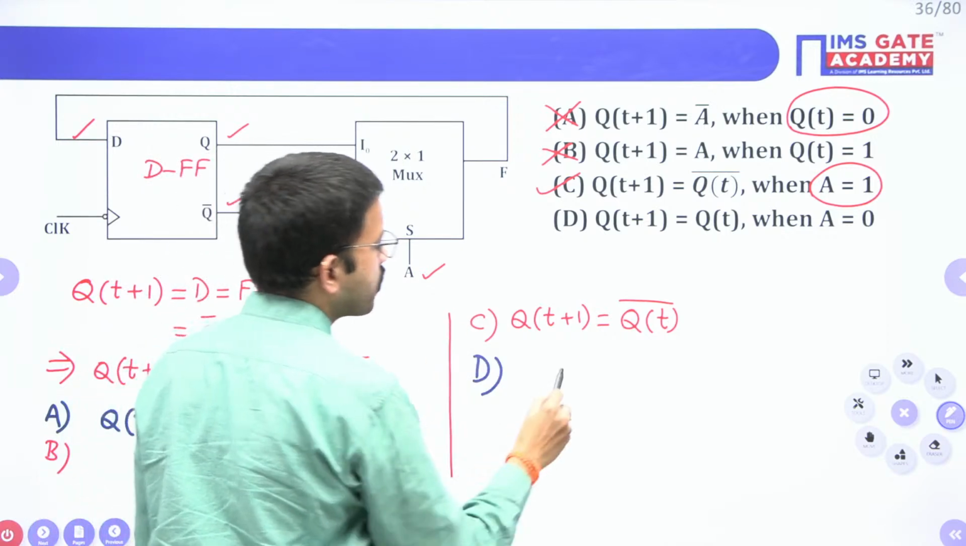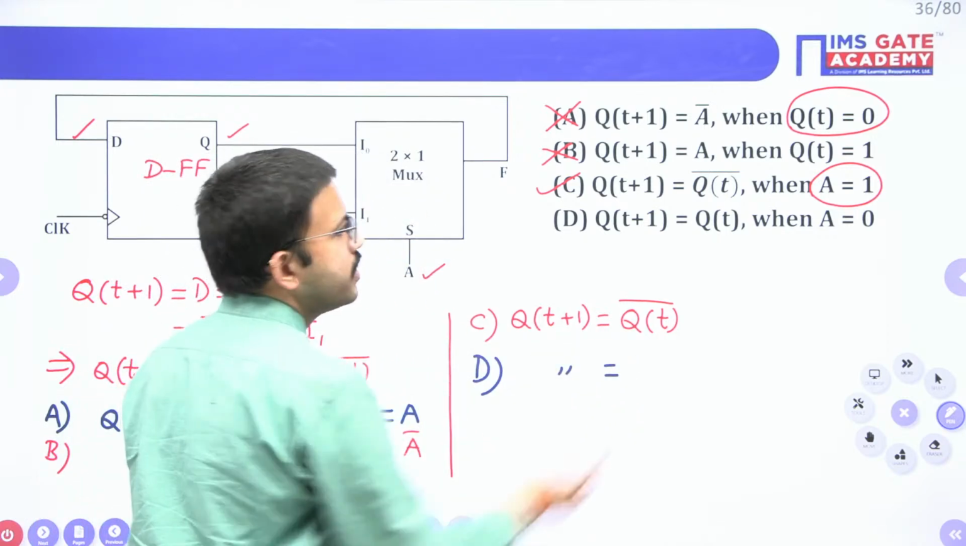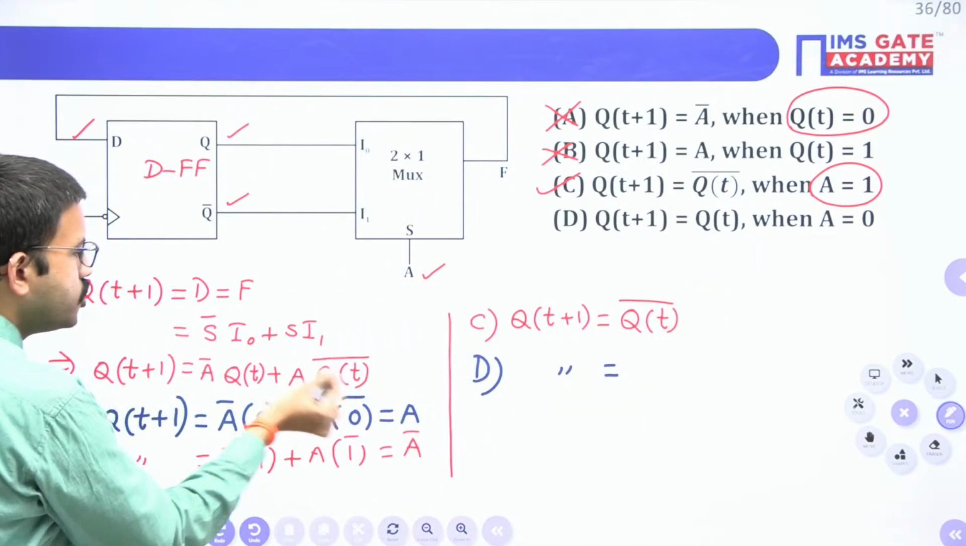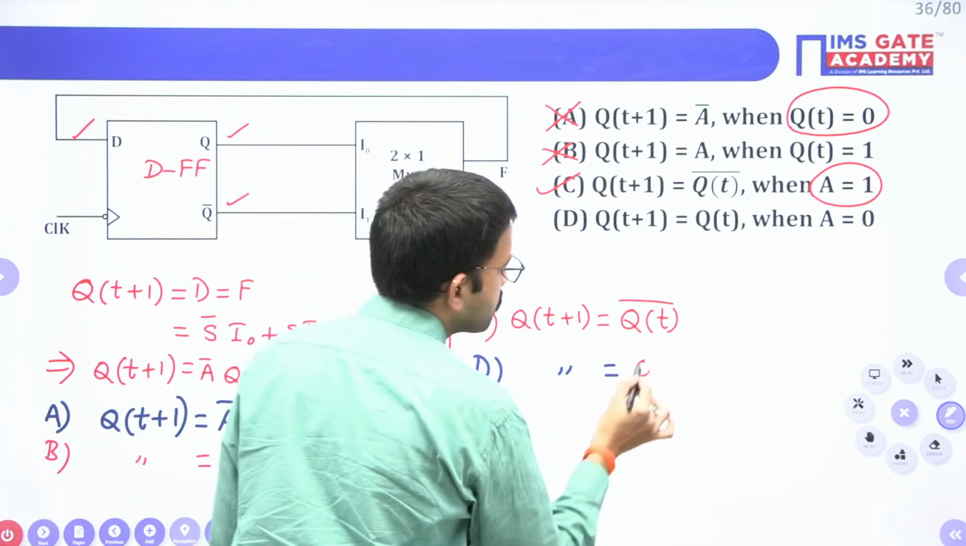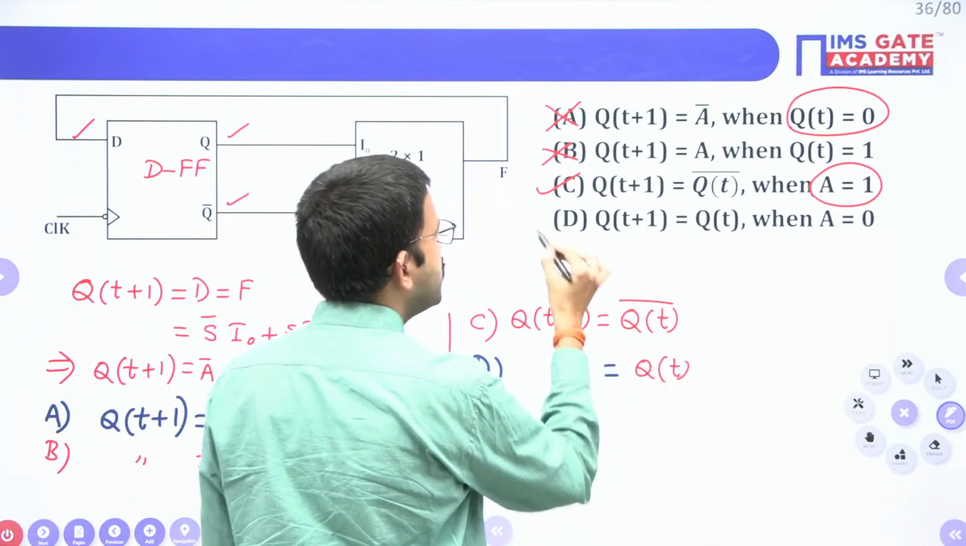Option D. Q of t plus 1 equal to. Here the A value is 0. A value 0 means the second term will be 0. Here 0 bar is 1, so you are getting Q of t. Yes, whatever they have mentioned, it is correct.